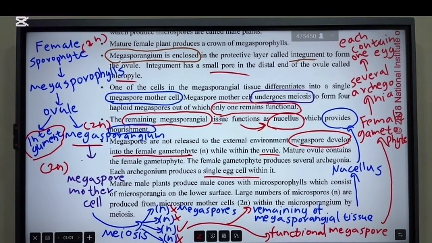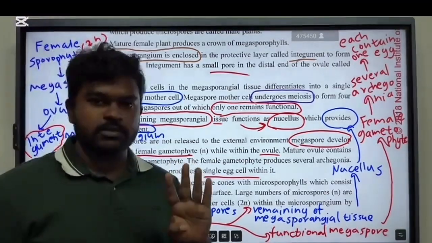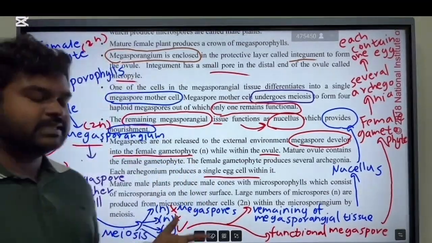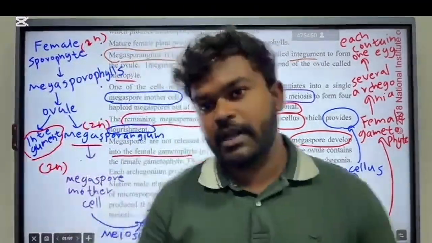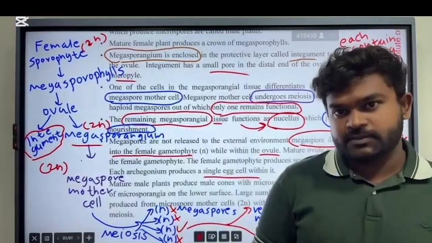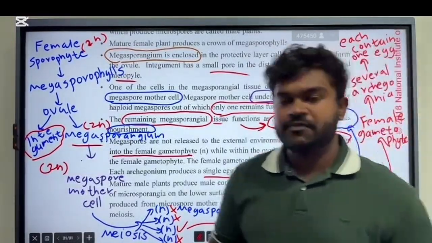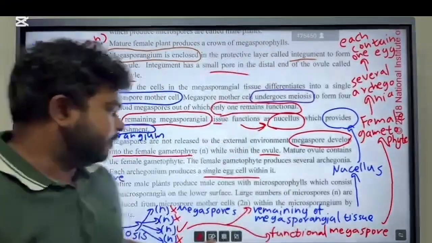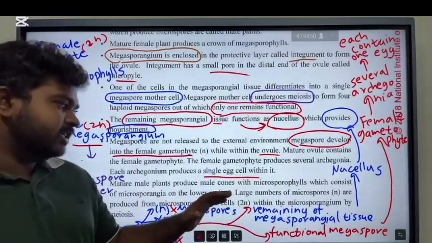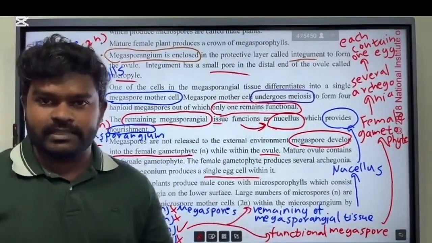Then it undergoes meiosis. This megaspore mother cell undergoes meiosis and that produces 4 megaspores. But out of these 4, only one is functional. Other than this functional megaspore, there is remaining megasporangial tissue.